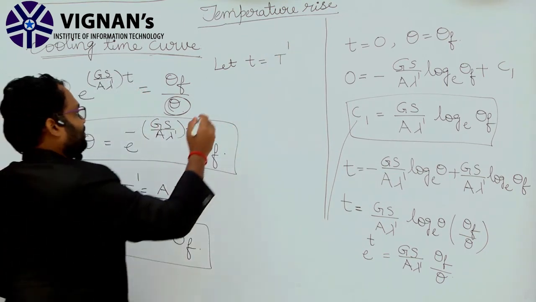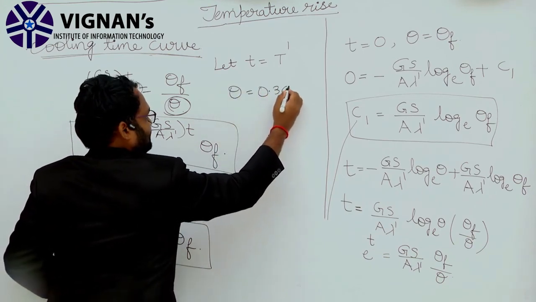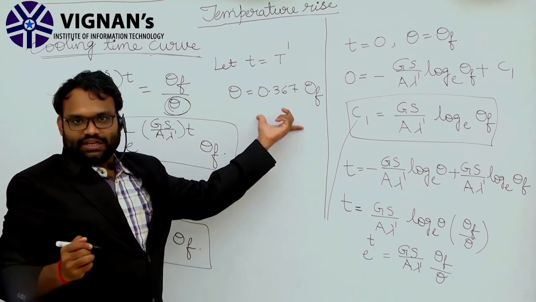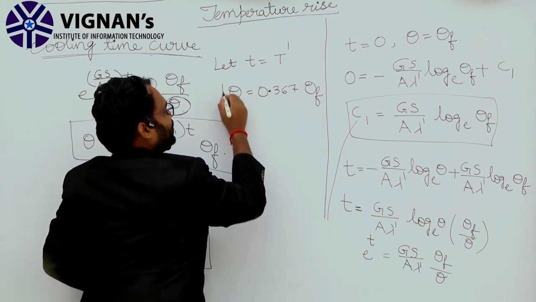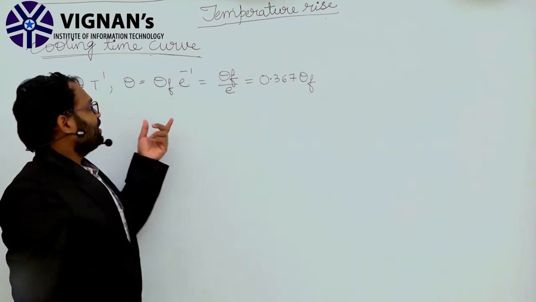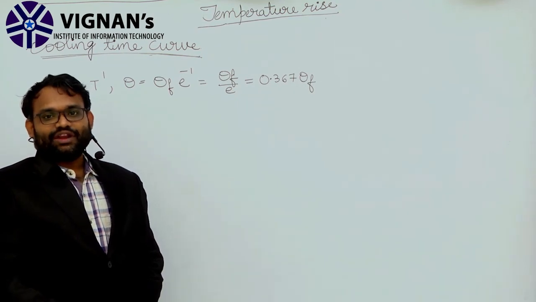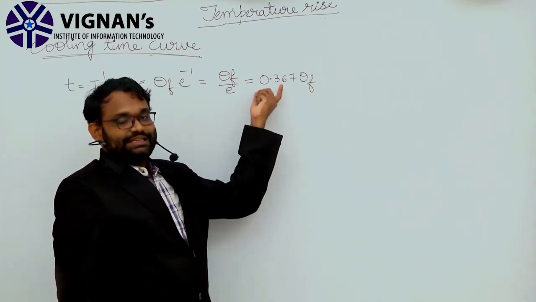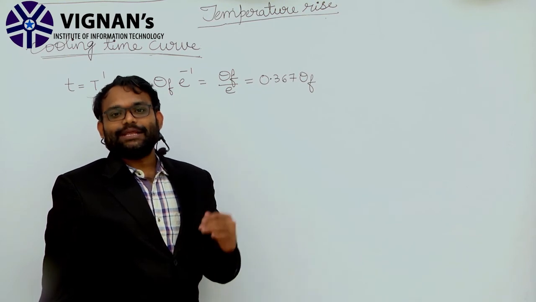Now this theta value will become theta is equal to 0.367 times theta f. Clear? The cooling time constant is defined as the amount of time required to cool down the machine to 0.367 times the initial temperature rise above the ambient temperature.